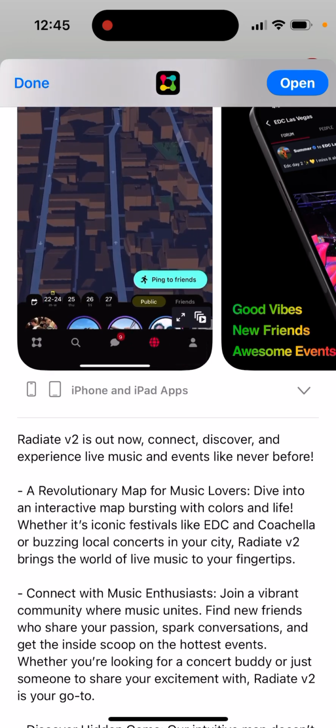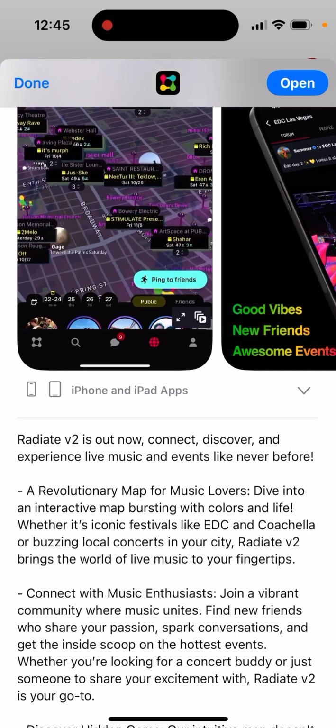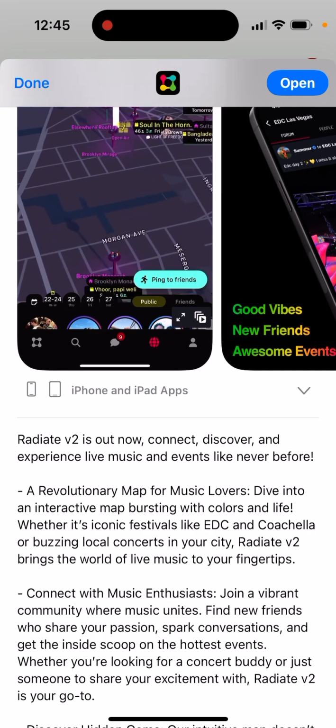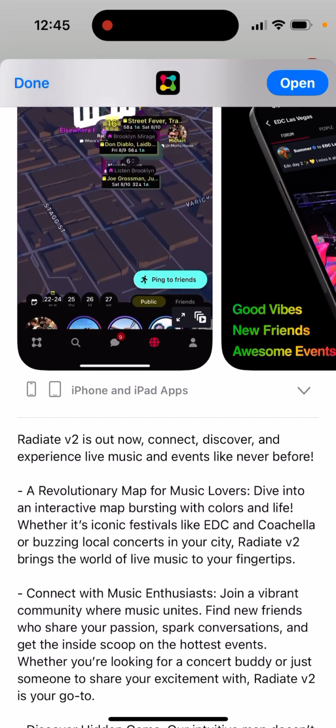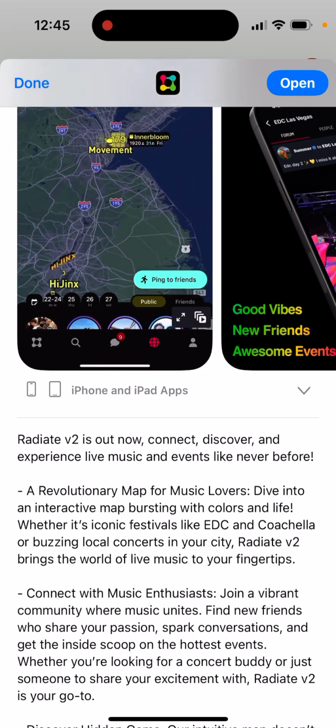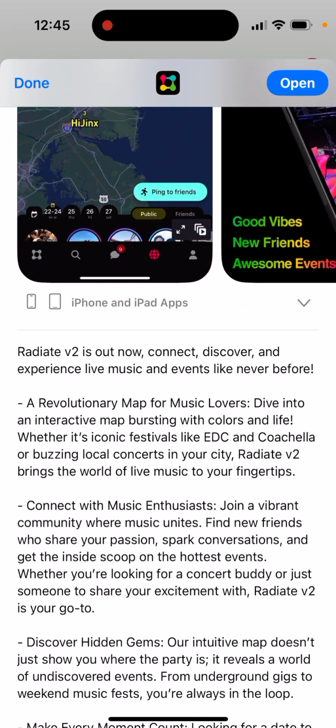A revolutionary map for music lovers. Dive into an interactive map bursting with colors and life. Whether it's iconic festivals like EDC and Coachella or buzzing local concerts in your city, RADIATE version 2 brings the world of live music to your fingertips.